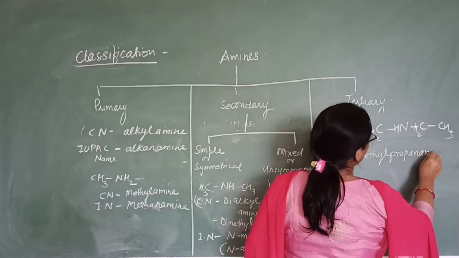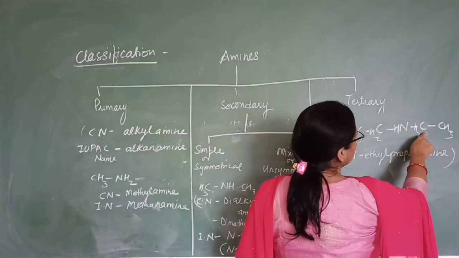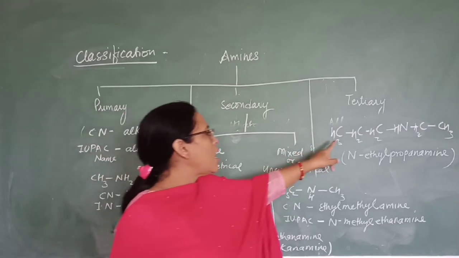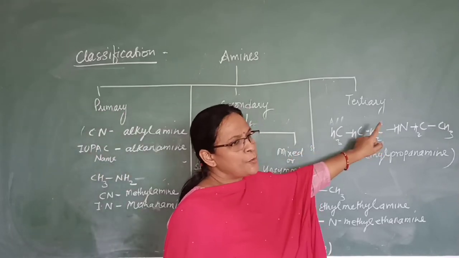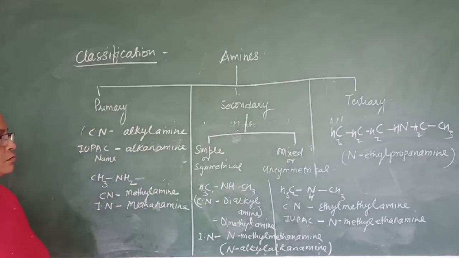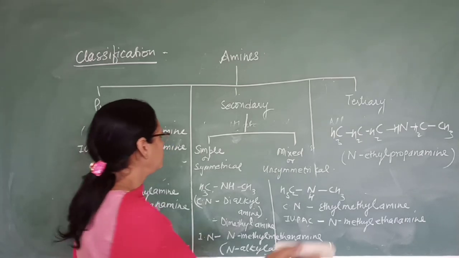Okay, the smaller group is ethyl group. Therefore, it is substituted on nitrogen, that is N-ethyl, and this one is larger, so propanamine. Are you getting how to name it? Now come to the tertiary amine.